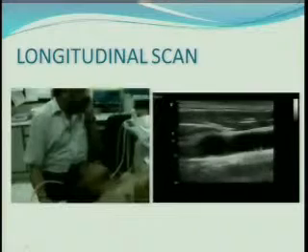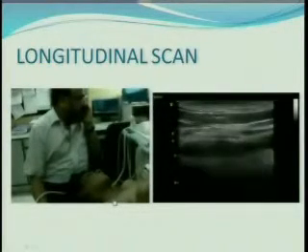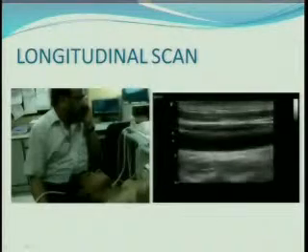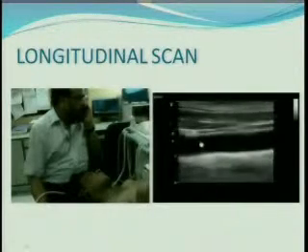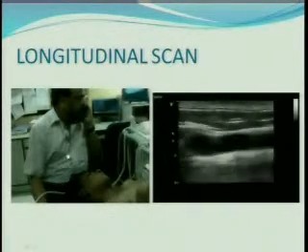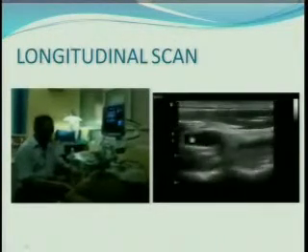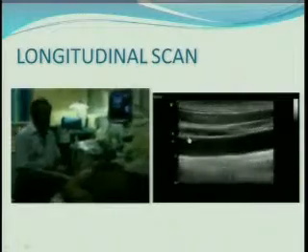So this is a swirling movement. We move from caudal to cranial. Look at a common carotid artery. We move up till its bifurcation to look at external as well as internal carotid vessels.